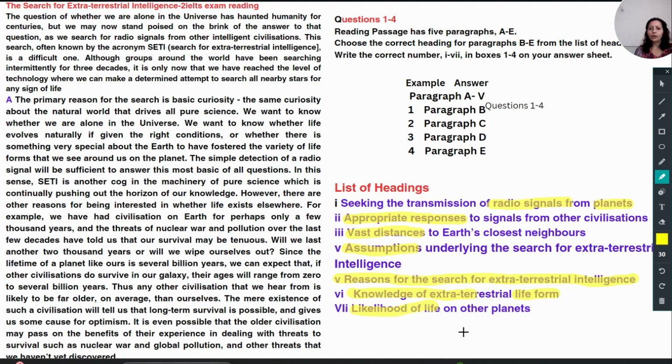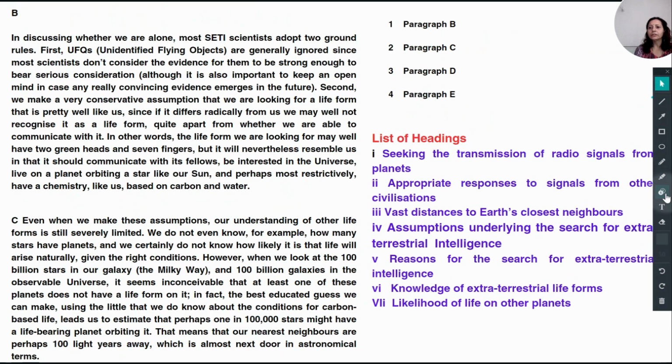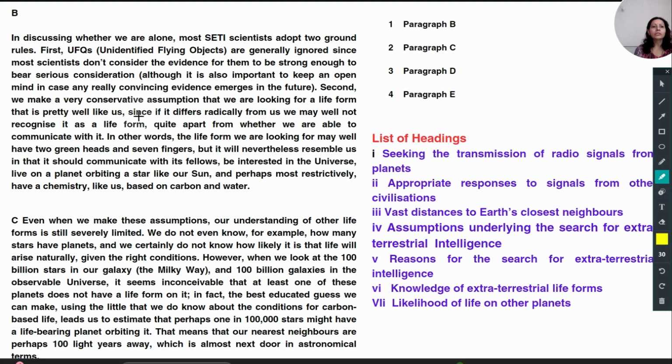Okay, now we have read. Now we will not be reading anything from the paragraph because they have already provided us the answer, number fifth for paragraph A. Now I will be moving to paragraph B, which is on another page. Now you can see this. Okay, now this is paragraph B.